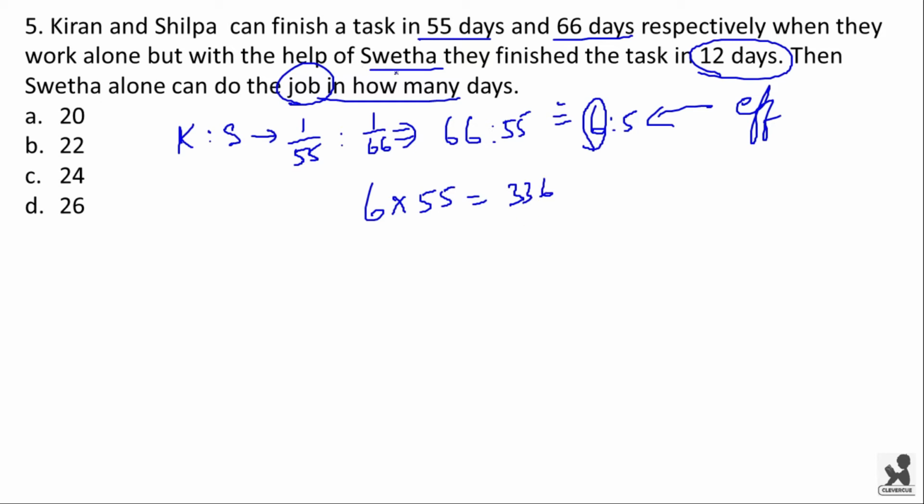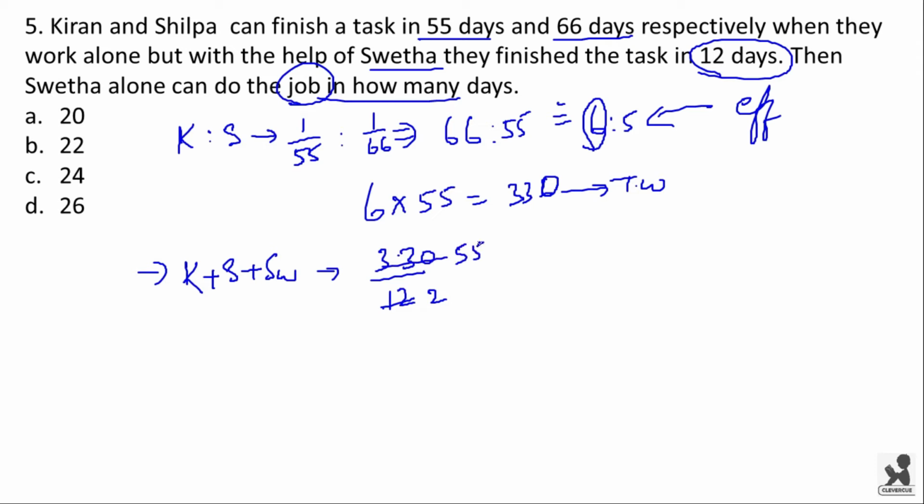When they work together with Shweta, they finish the task in 12 days. That means total work is 330. Now to find the efficiency of Kiran plus Shilpa plus Shweta, we get 330 divided by 12. This goes 6 2s are 12 and 6 55s are 330. So the combined efficiency will be 55 by 2.